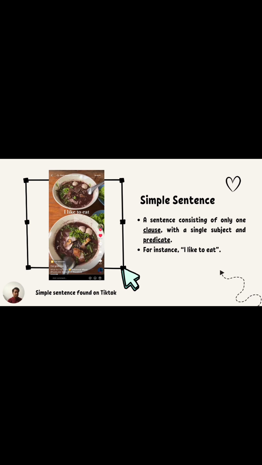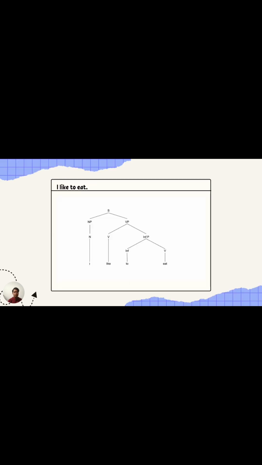Another way to recognize a simple sentence is by looking at whether the sentence is just one complete thought. Another way to recognize a simple sentence is that it only contains one independent clause. Moving on to the tree diagram, I like to eat.